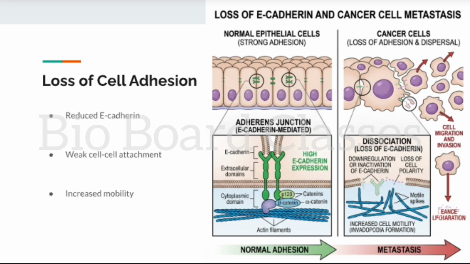Normal cells are held together by adhesion molecules. One important molecule is E-Cadherin. Cancer cells often reduce E-Cadherin expression. As a result, they lose attachment to their neighbors and become more mobile. This is one of the earliest steps in metastasis.